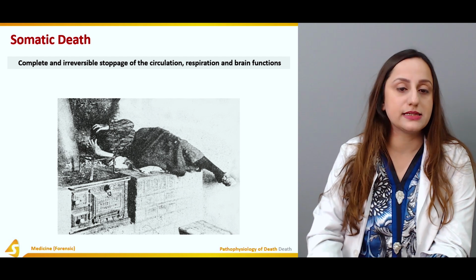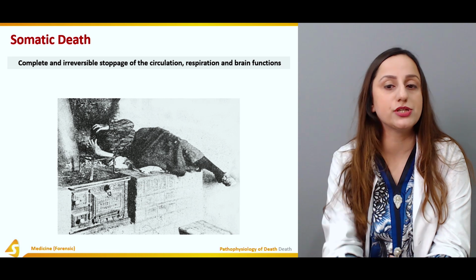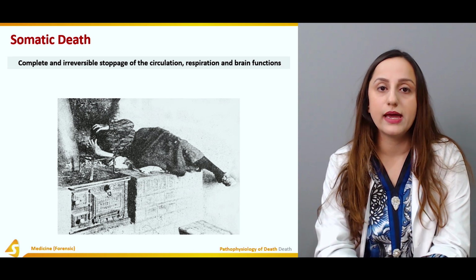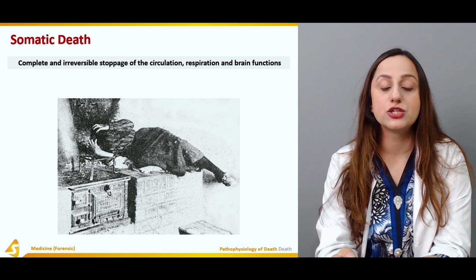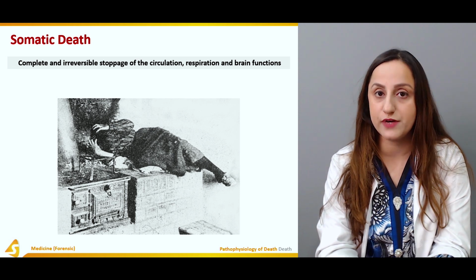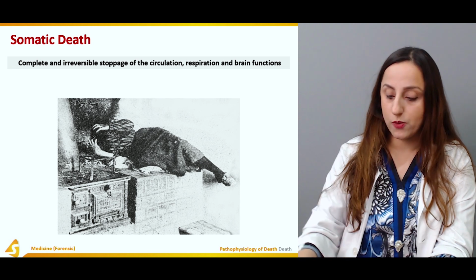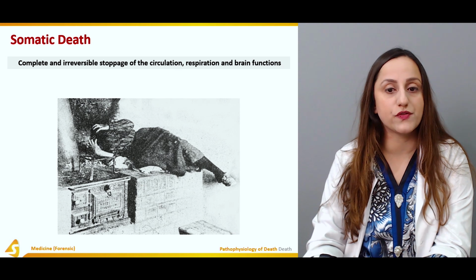Now, somatic death is the complete and irreversible stoppage of the circulation, respiration, and brain functions. I have repeatedly told you in the earlier slides that these three points, the stoppage of the circulation, the stoppage of the respiration, and the stoppage of the brain functions, are basically the modes of death. So when you're asked what are the modes of death, these are the modes.